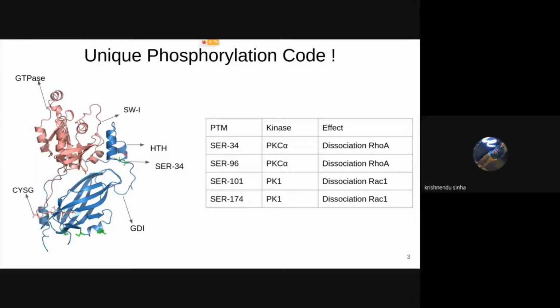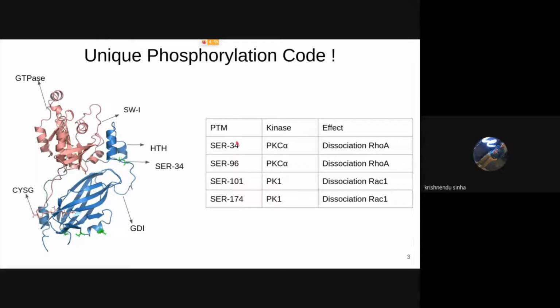If we phosphorylate serine 34 or serine 96, then specifically RhoA gets released. And if we phosphorylate serine 101 and 174, then specifically Rac1 gets released. So this is known as the unique phosphorylation code. We would like to know the molecular mechanism from where this specificity arises.